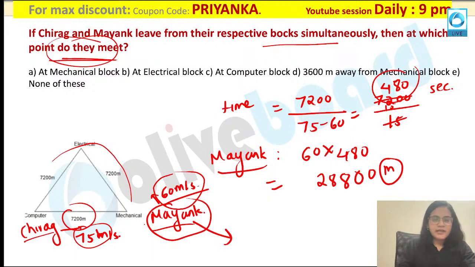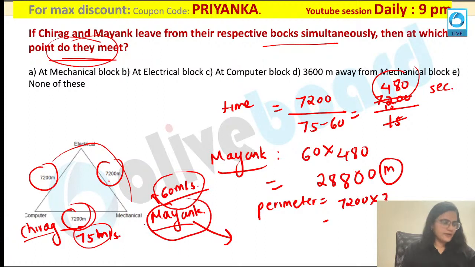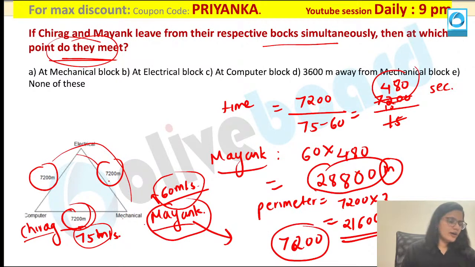Now my reference point is Mayank, because I have taken his speed as the reference. Are you getting my point? From there, I have to count 28,800 meters. Now, how will you count it? First of all, you know that this is 7,200, this is 7,200, 7,200. So if I calculate the perimeter, that will become 7,200 into 3. What would be the value here? 21,600. Are you getting my point? So first of all, they will cover one perimeter, which is 7,200 meters.